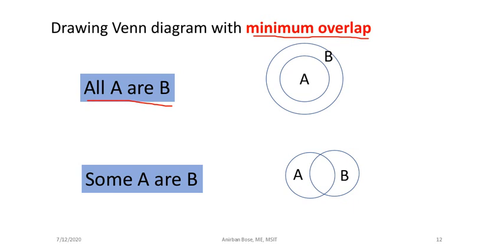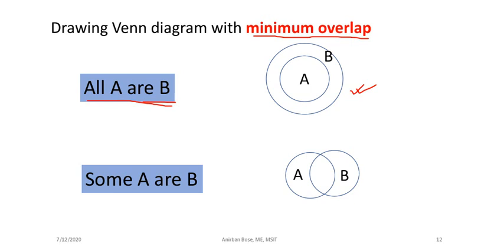Definitely you know that "all A or B" has another option also, where A and B are the same, but you need not bother about that. You just draw the bare minimum condition, and this is what is called the minimum overlap. So you have to draw the Venn diagram of the minimum overlap for each of the statements.